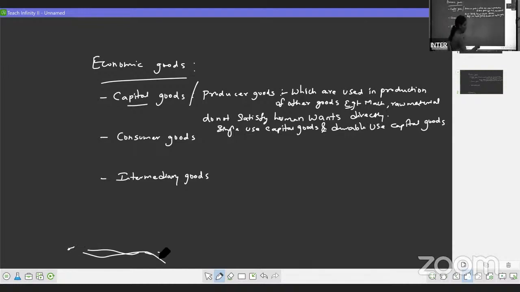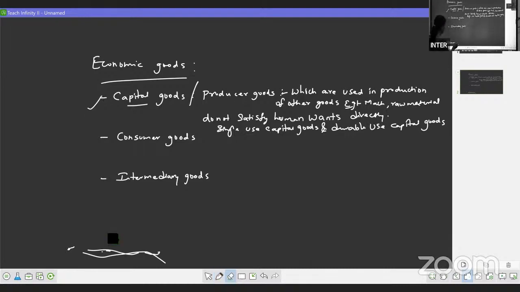Durable use means we can use them again and again. For example, we have machinery, technology, we can use them every day, right? So such like that, we have single use and durable use. So this completes your 2 marks answer over here. That is about capital goods, right?